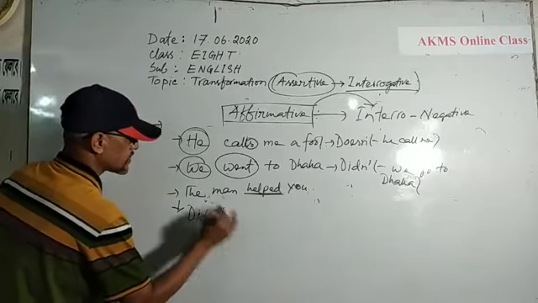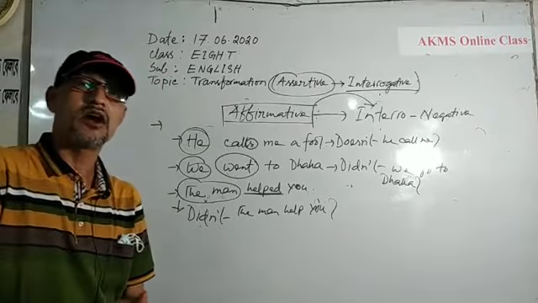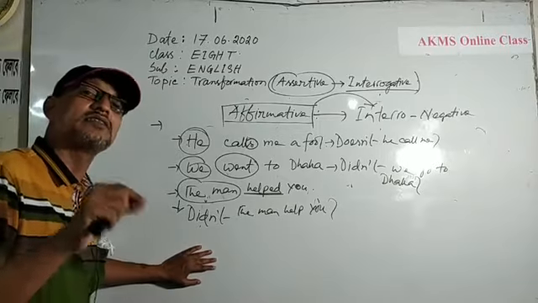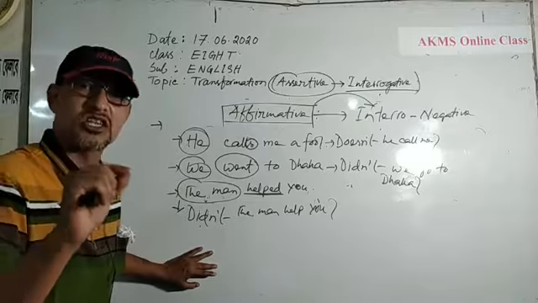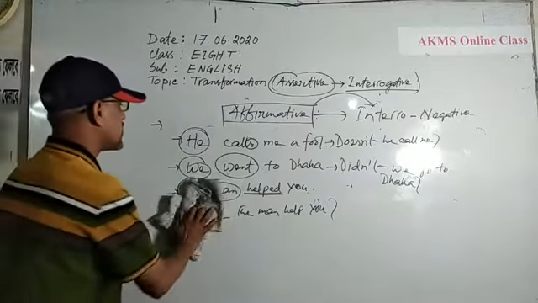Okay, and you have clearly noticed that I have not used any type of auxiliary verb in the given sentences. Whenever there is no auxiliary verb, you should consider that the sentence is in present indefinite or past indefinite. Okay? Now, look at the board, please.